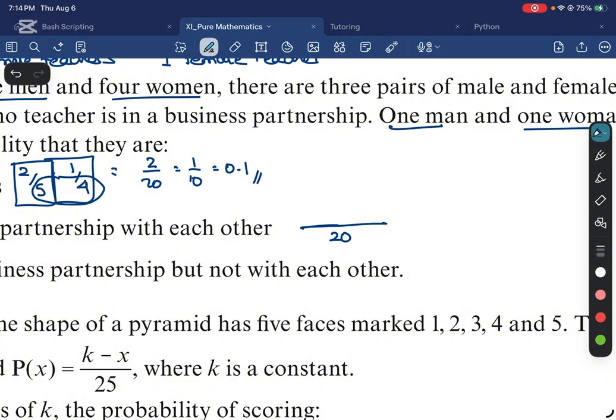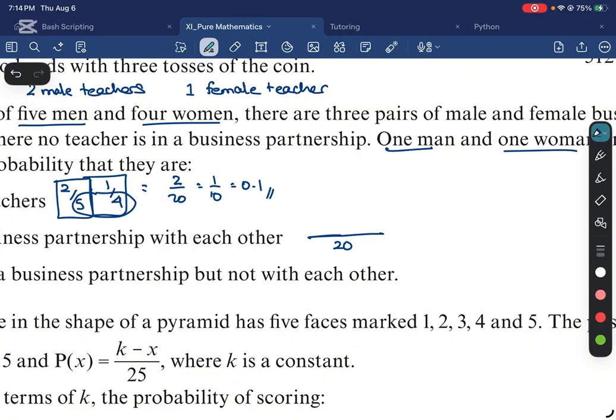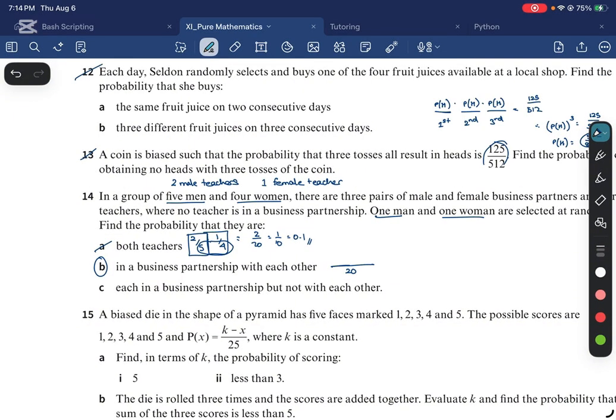You can select a woman first and a man later. That is also okay, right? So you can switch the order. Whichever you select first does not matter. So 5 times 4 is going to be equal to 4 times 5, right? So you have 20 different possibilities.